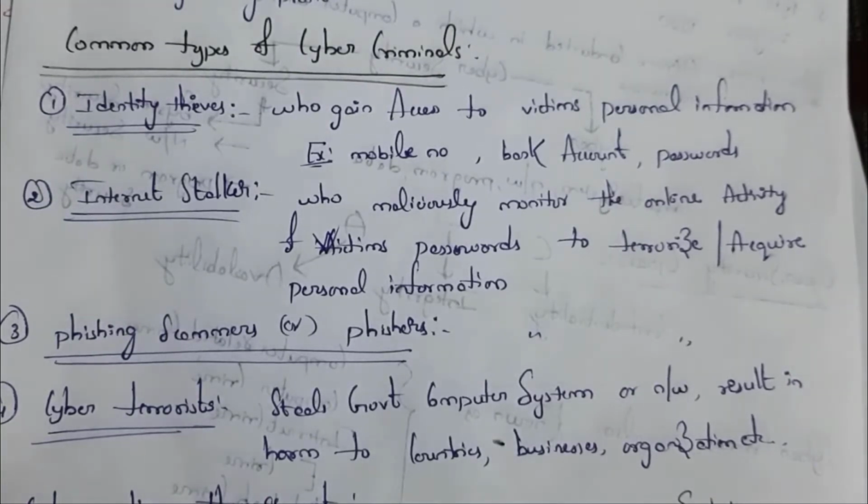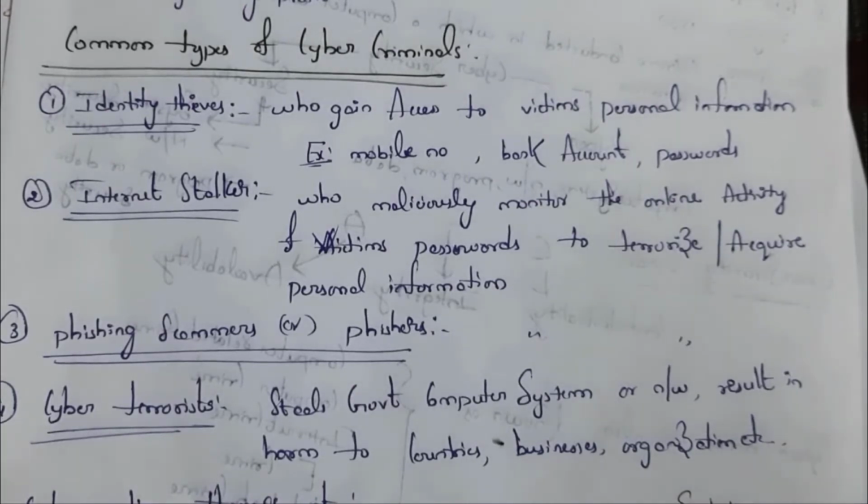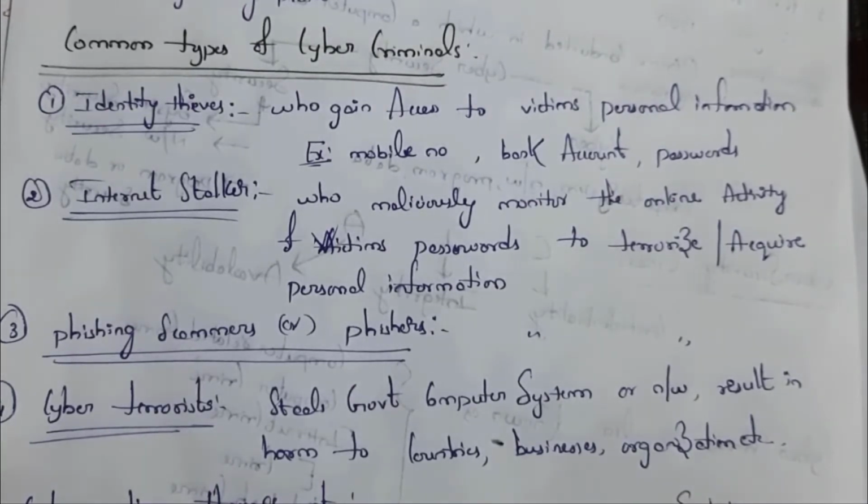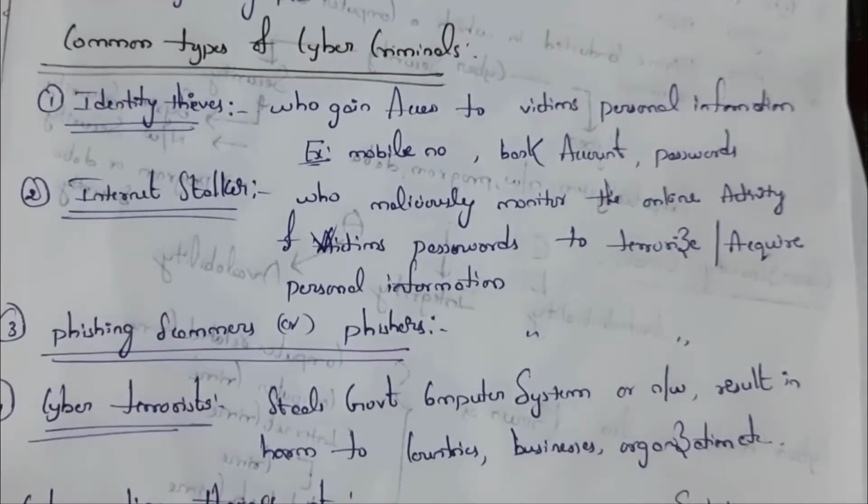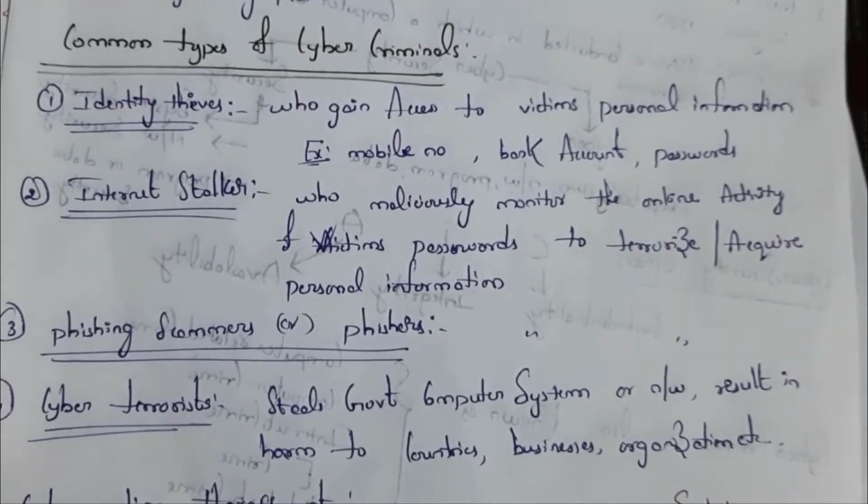Next one is phishing scammers, or phishers. These phishing scammers are hackers who create fake web pages, such as fake online sites, fake online shopping sites, etc. For example, I am a phisher and I just want to hack my friend's Facebook account.